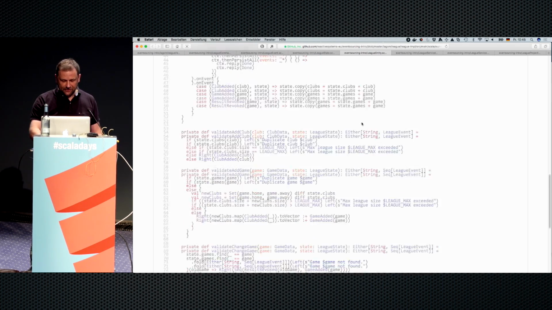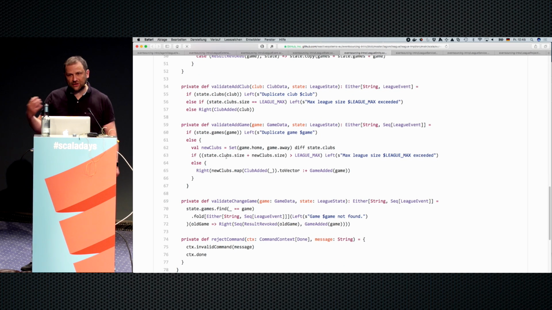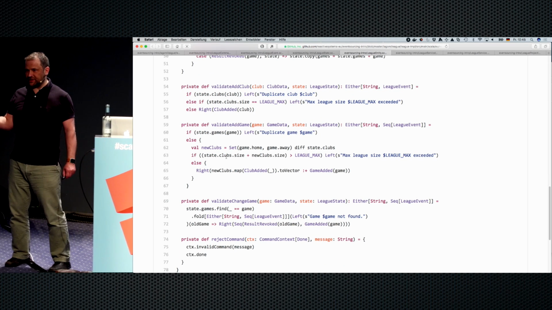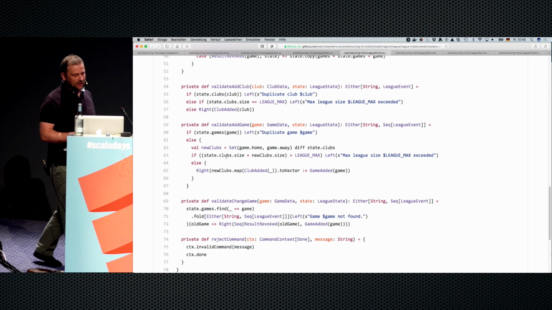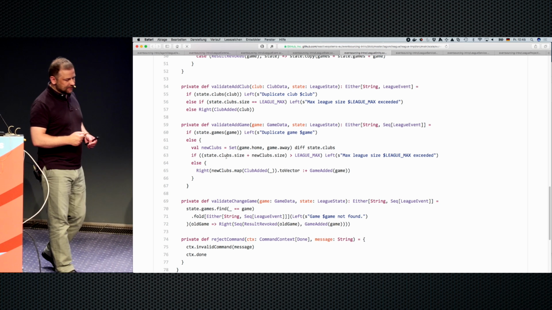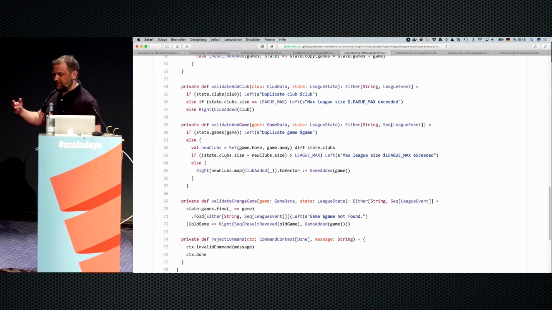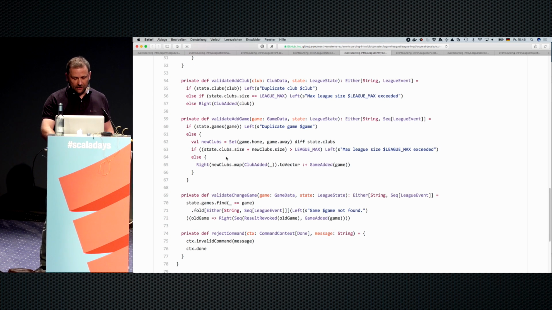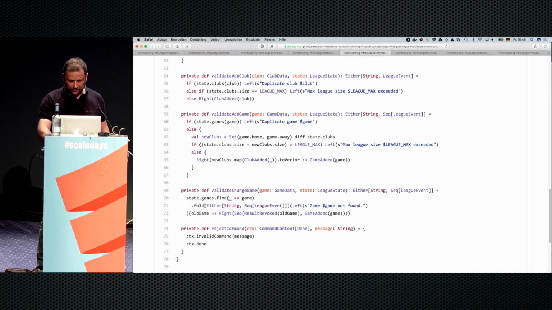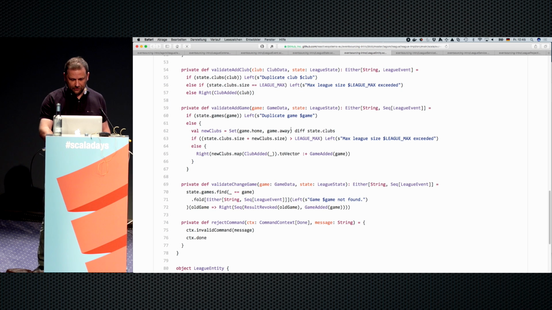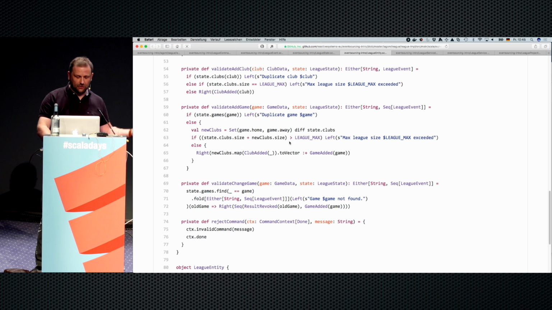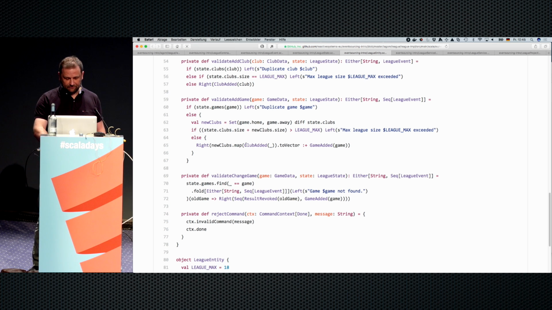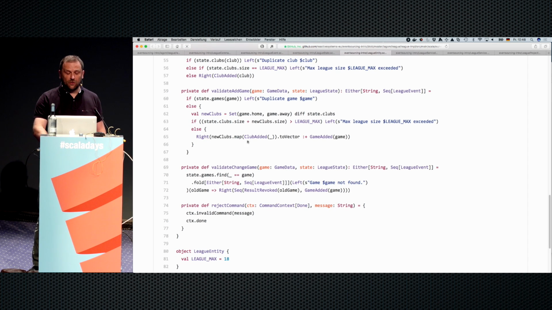So if I add a game, you can see, okay, here in the validation, one command can result in a number of events. It's not a one-to-one relationship, right? So if I add a game and these clubs have not been added, but for convenience, I want to add the clubs automatically, I can just say, okay, check the game: are the clubs already known, or is the game already in there, then we just reject it. Otherwise see if the clubs are already in there, otherwise create a sequence of events where we add the clubs that are new to the system and the game.